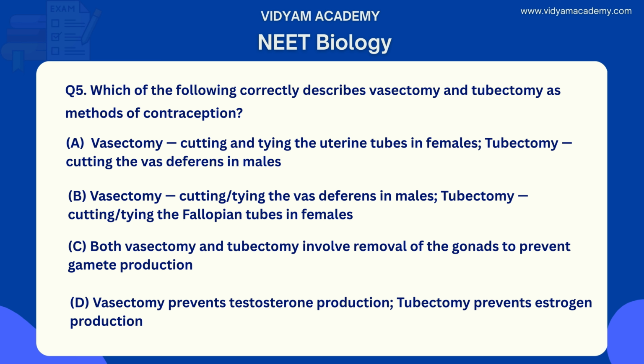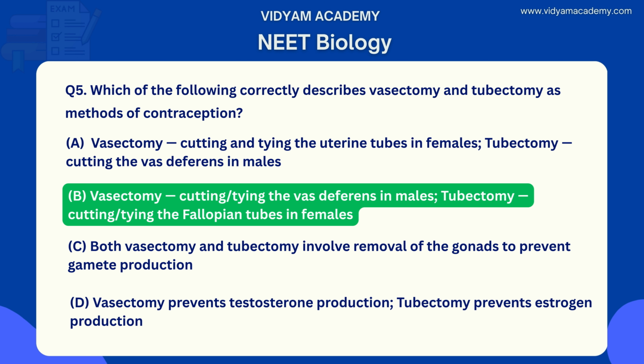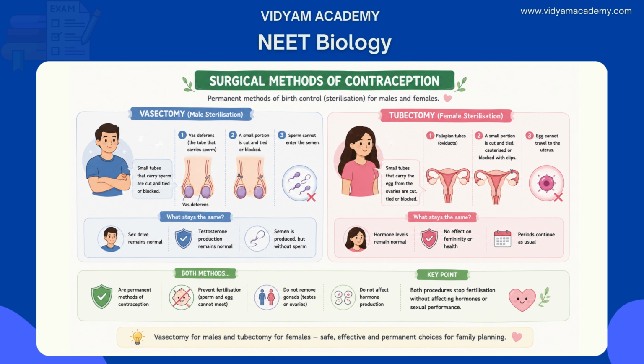The right answer is option B. Let's see why and how. Vasectomy and tubectomy are permanent surgical contraceptive methods together called sterilization. In vasectomy, male sterilization, a small portion of the vas deferens, the tube that carries sperm from the testis to the urethra, is cut and tied or blocked. This prevents sperm from being included in the ejaculate, so the man can still have sex and still produces testosterone normally, but his semen contains no sperm.